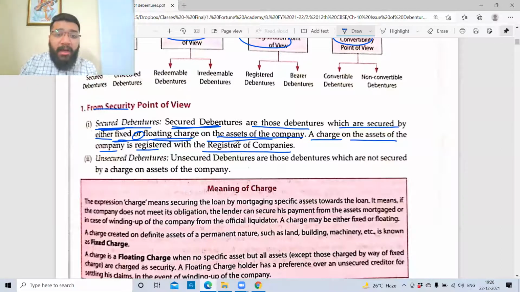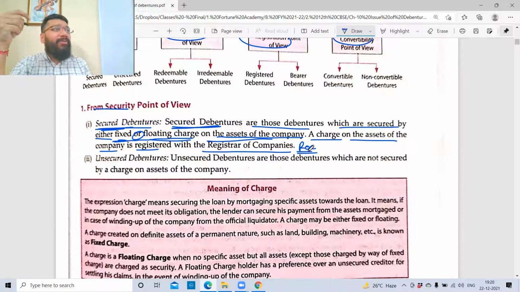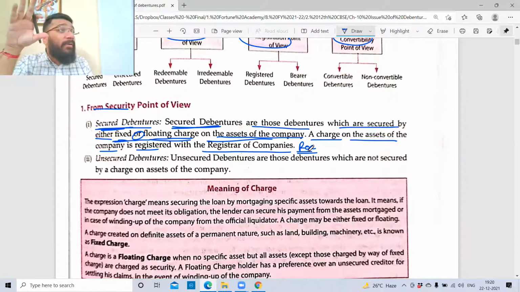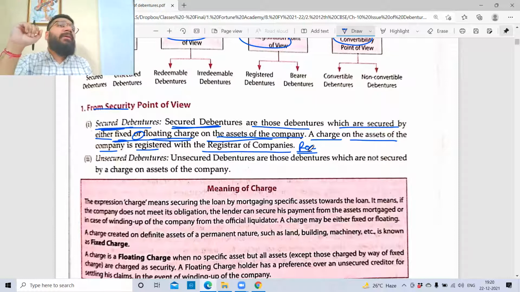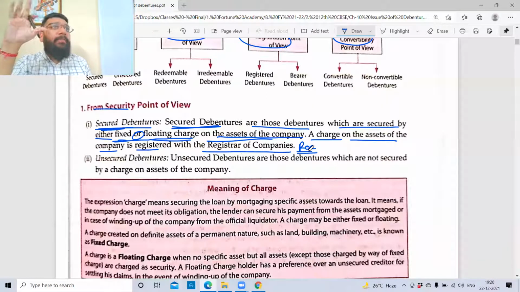Registered where? With ROC. Who is ROC? That even I know. But what is the role of ROC here? ROC is the governing authority of the companies. Whether the company is registered properly or not, whether the company is following the Companies Act rules or not, who will check all that? ROC. From whom do you check the name availability? Let's suppose you want Fortunes Fund Learning Academy Limited. Who grants me that name?